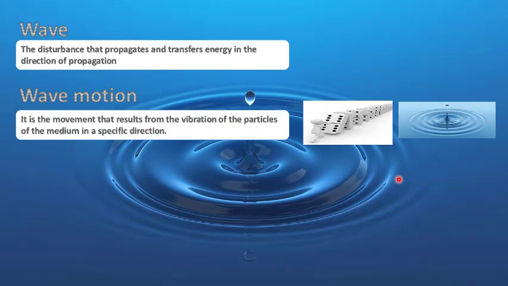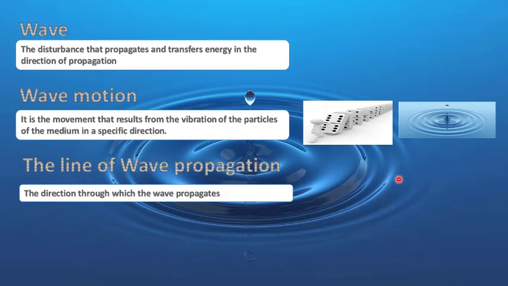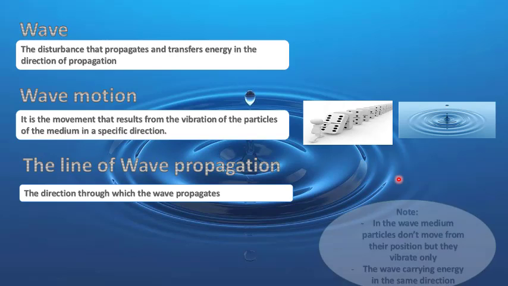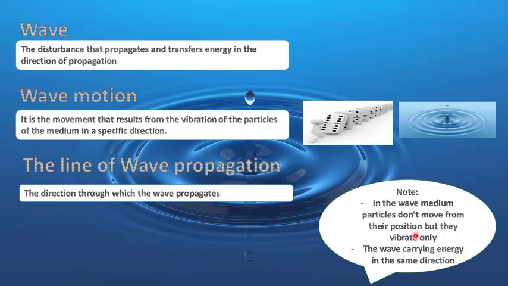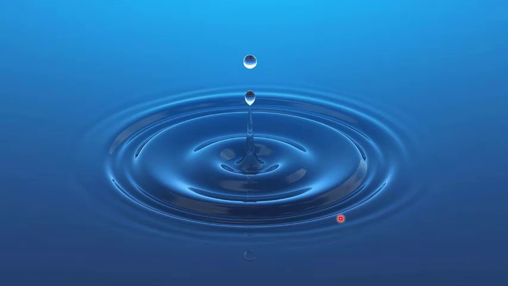Wave motion, it is the movement that results from the vibration of the particles of the medium in a specific direction. The line of propagation, it is the direction through which the wave propagates. Now we have here a note. In the wave medium, particles don't move from their position, but they vibrate only. The wave carrying energy in the same direction.